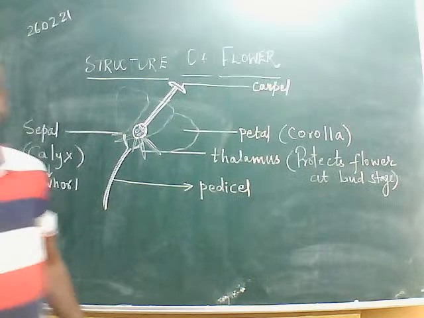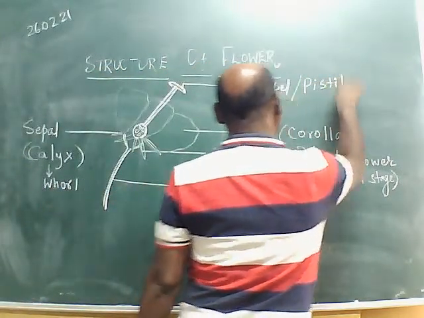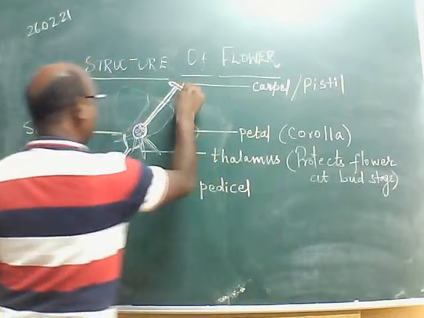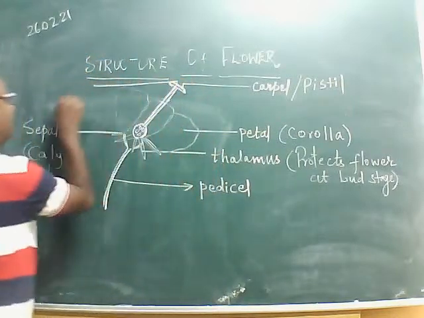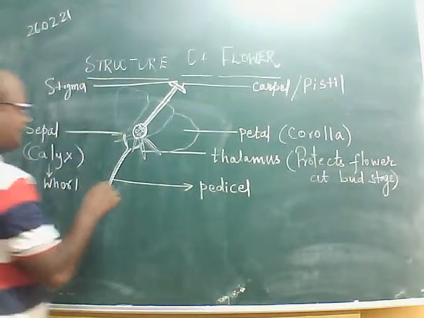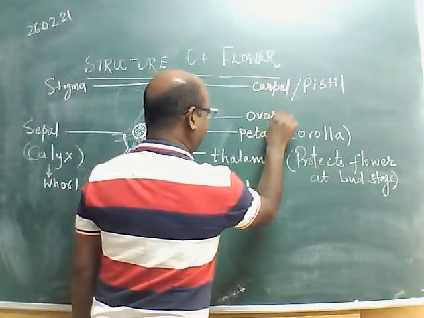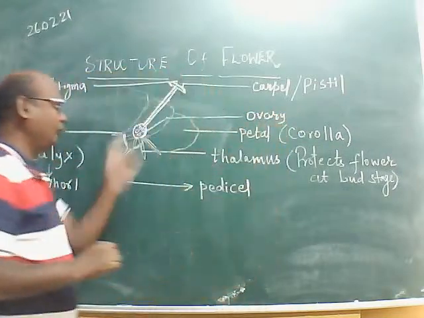Carpel or pistil consists of a stage-like structure at the top known as stigma. Then the basal swollen structure is known as ovary. Inside the ovary there are ovules.